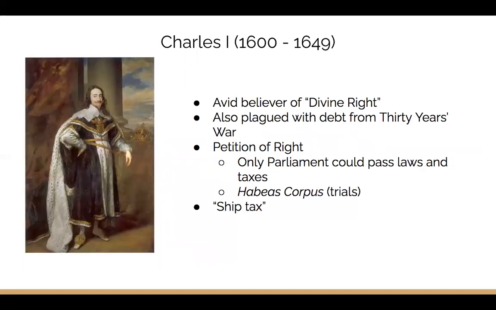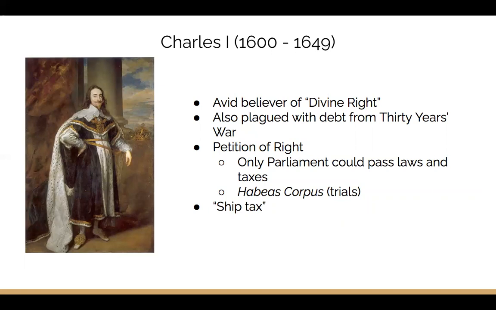The second of the Stuart line was Charles I, who also strongly believed in the divine right theory. He sought to control the Anglican Church, which was an example of hierarchical episcopal, and argued against Parliament over the issues of taxation. Like the rule of James I, England was plagued with debt from the 30 Years' War, and Charles I wanted to establish more taxes to accommodate for this debt.